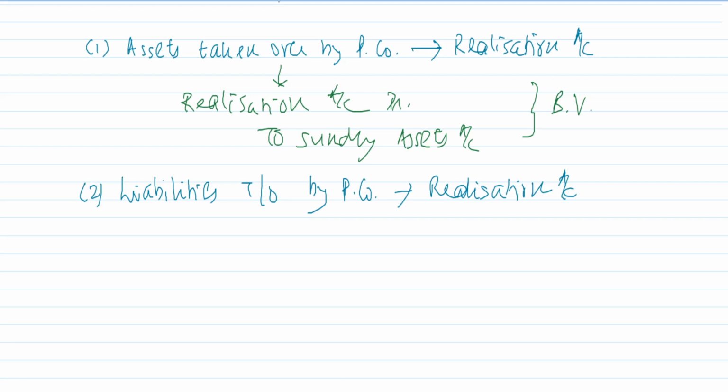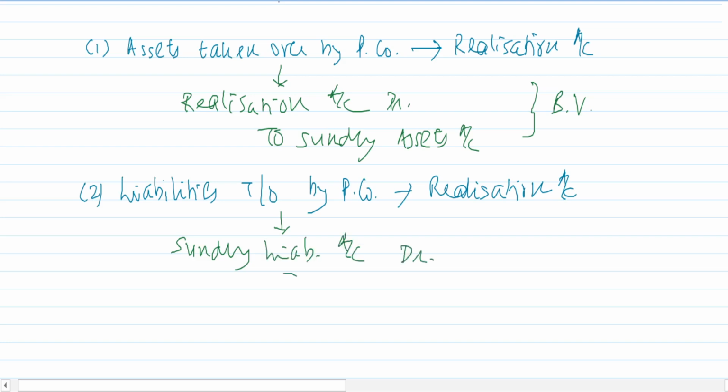Ask yourself, what shall be the accounting entry to transfer away the liabilities? Tell me, what will be the accounting entry? Liabilities have a credit balance. So if you want to close the liabilities, you will have to debit them. So my accounting entry will be the different liabilities which are there, debit to realization account.